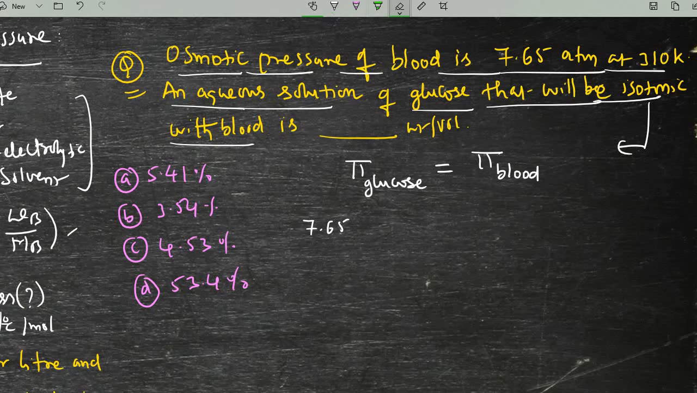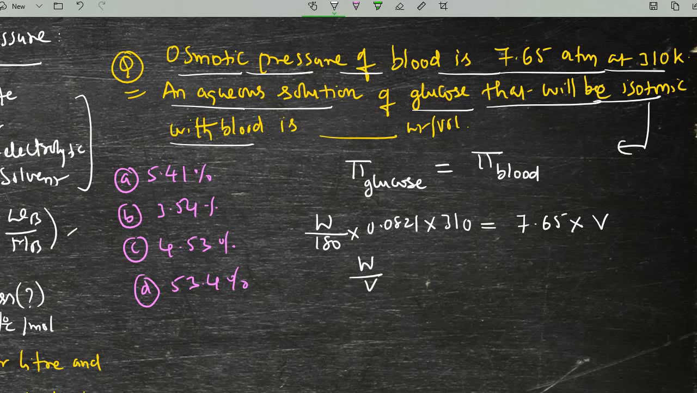I am taking first the glucose values. Glucose weight we don't know, weight by its molar mass we know, that is 180, into pi by V, this is the concentration, and R value 0.0821 into temperature 310 Kelvin, that is equal to blood osmotic pressure 7.65 atmospheres into the volume we don't know. Okay, then what is the W by V?